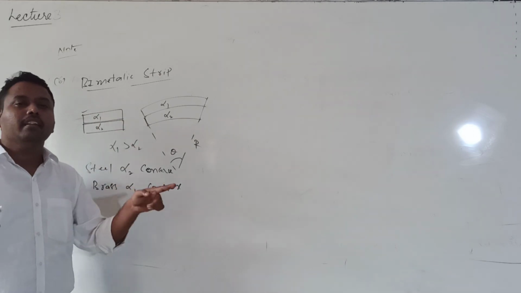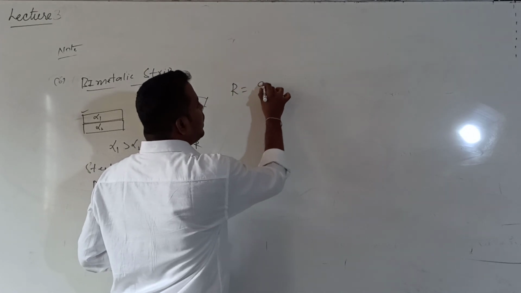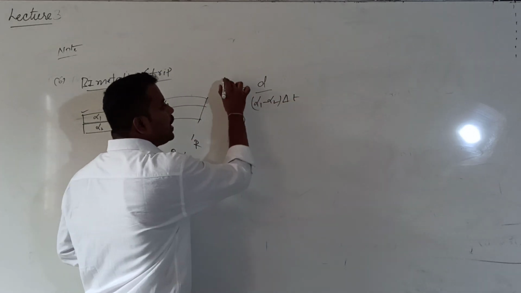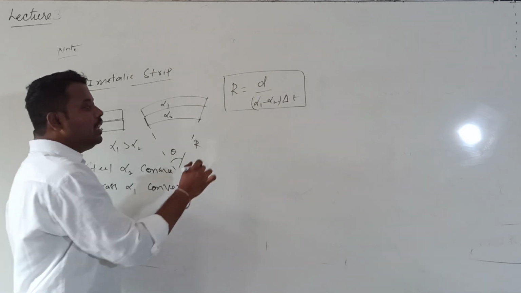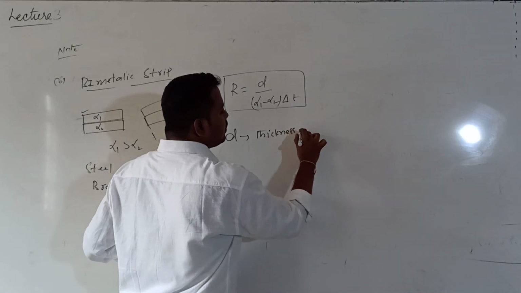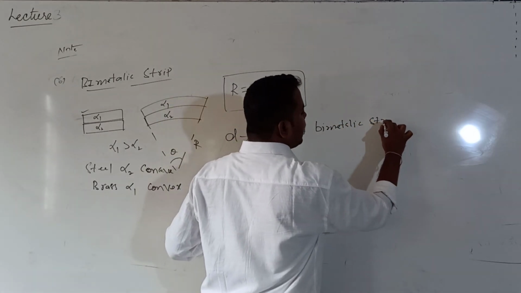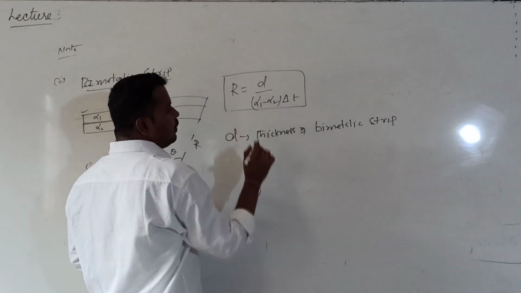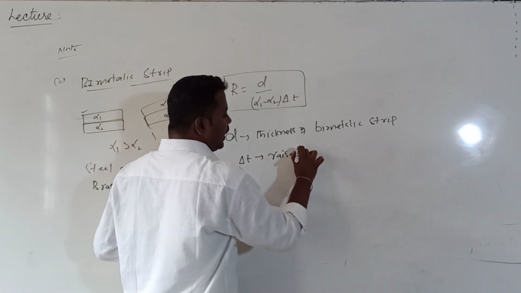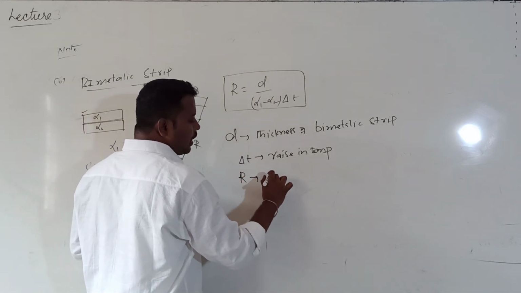Now, after bending, the arrangement looks like one arc. The radius of that arc is given by R equals d divided by (alpha 1 minus alpha 2) into delta T. This formula is very important for us, where d is the thickness of the bimetallic strip, you know alpha 1 and alpha 2, and delta T is the rise in temperature of that bimetallic strip, and capital R is the radius of the arc.